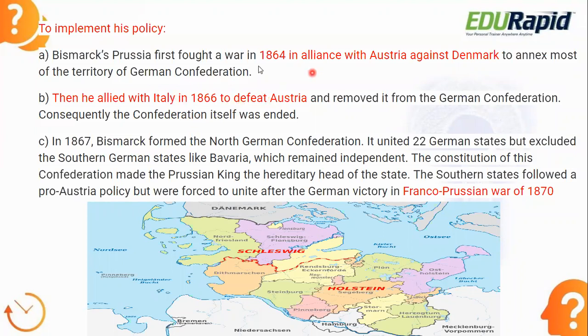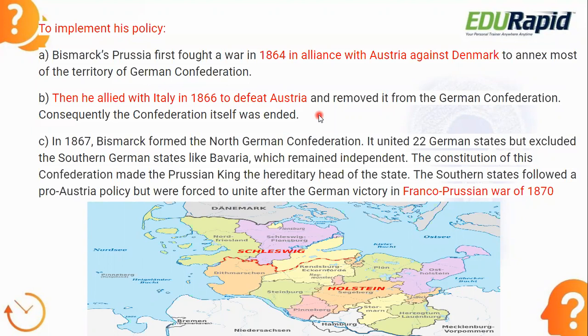See, clearly you should understand here, in 1864, he combined with Austria and he defeated Denmark. In the second war, in 1866, what is he doing? Bismarck is doing war against Austria only. Okay, he defeated Austria in the 1866 war, and he removed Austria from the German Confederation, and consequently the whole confederation itself got ended. Okay, so this is the second war. This is called the Austro-Prussian War of 1866.